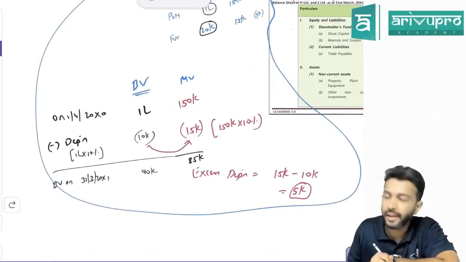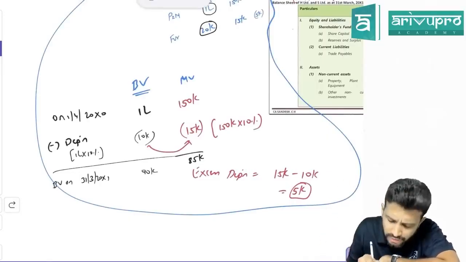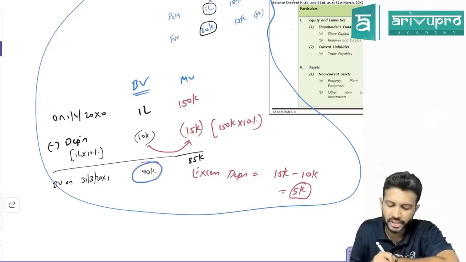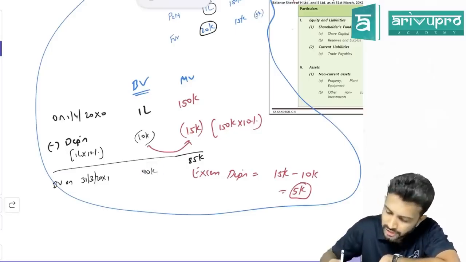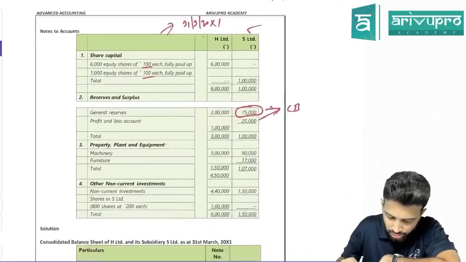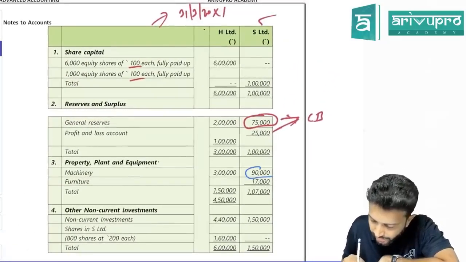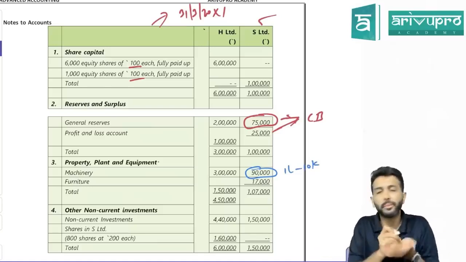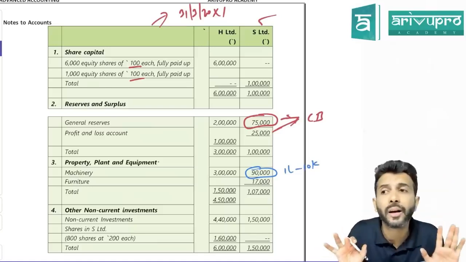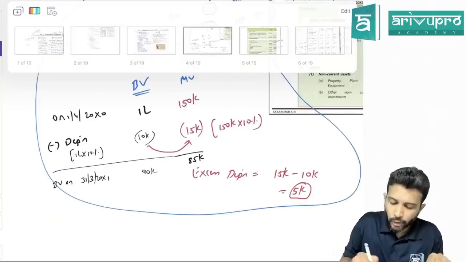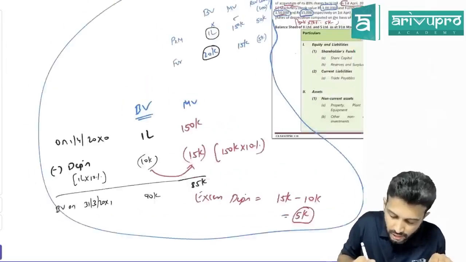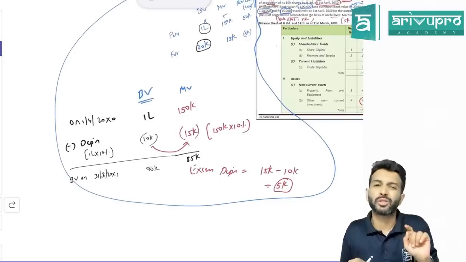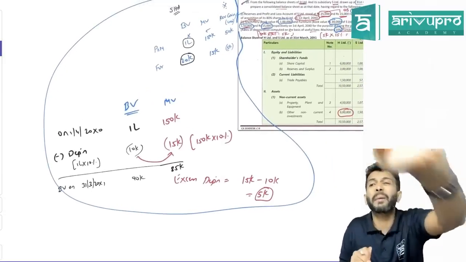Or if you want, you can work it out like this also. The subsidiary company has calculated depreciation on 1 lakh. 1 lakh at 10% is how much? 10,000. Okay. And after deducting depreciation, how much is the asset value? 90,000. Check, is the subsidiary company showing plant and machinery at 90,000? Check your working note number 2. Plant and machinery, they are showing it at 90,000, because from 1 lakh they have depreciated 10% and then the book value has become 90,000. Agreed? Now come back. For consolidation purposes, can we consider 1 lakh or should we consider 1 lakh 50,000? We should consider 1 lakh 50,000 because we have to take not the book value but the market value.